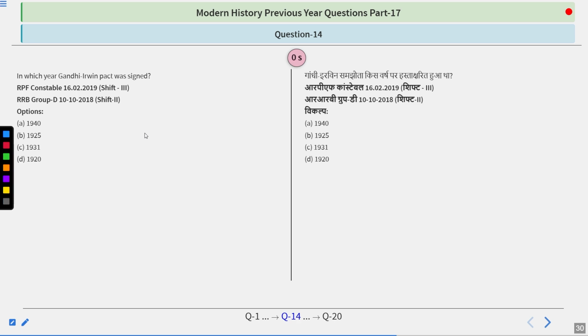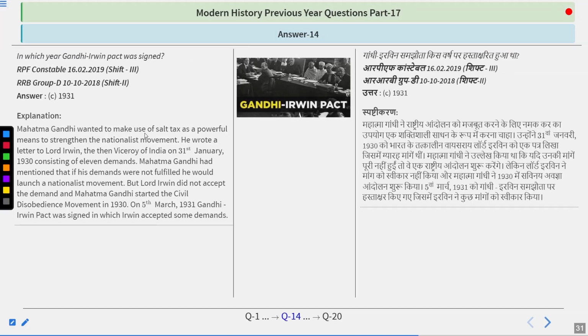I guess the answer you are thinking is right, because we just did this question. The answer is 1931, specifically 5th March 1931. Mahatma Gandhi wanted to make use of the salt tax as a powerful means to strengthen the nationalist movement. He wrote a letter to Lord Irwin, the then Viceroy of India, on 31st January 1930, consisting of 11 demands.